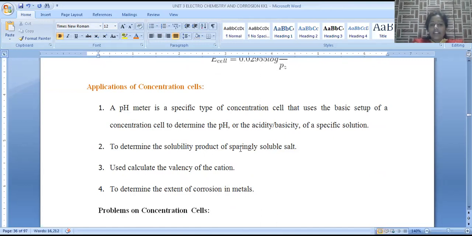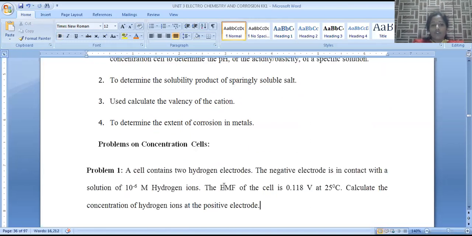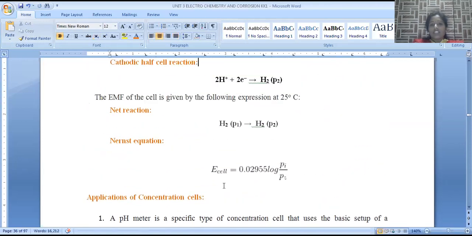So the n value can be determined by using these concentration cells. To determine the extent of corrosion in metals, using concentration cells it is possible to determine corrosion of the metal. If it is anodic in nature, it is more prone to corrosion. So this is about concentration cells.